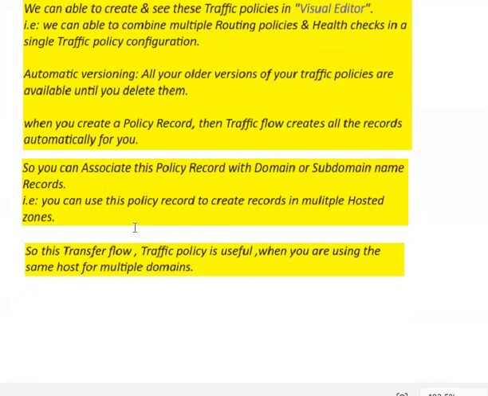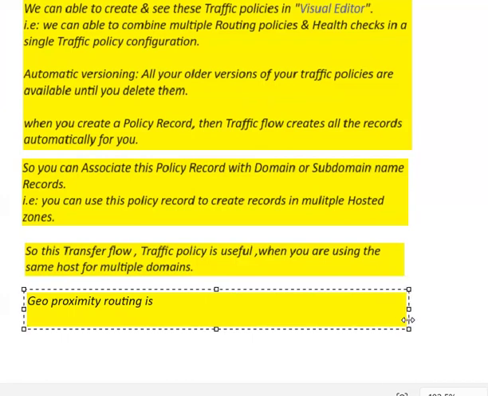Remember one more point: your geoproximity routing policy is available only if you are using traffic flow. Your geoproximity routing is only available if you use traffic flow.